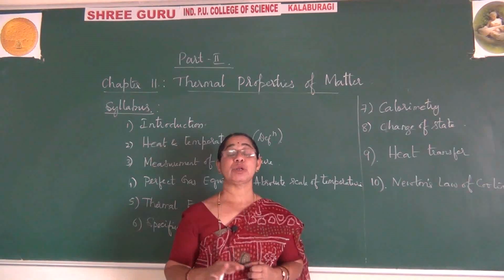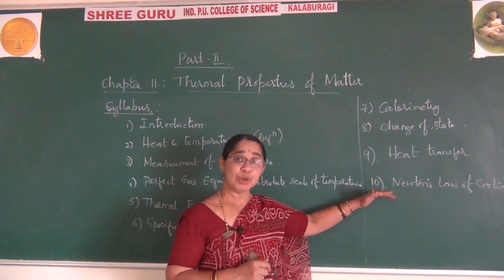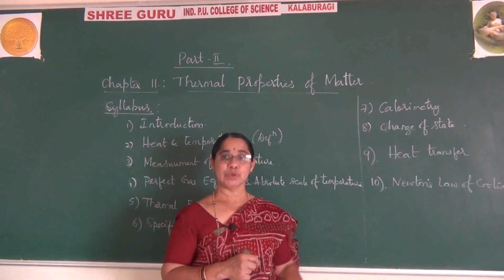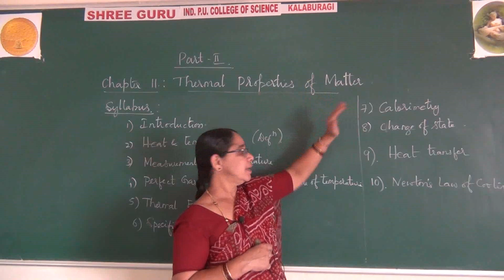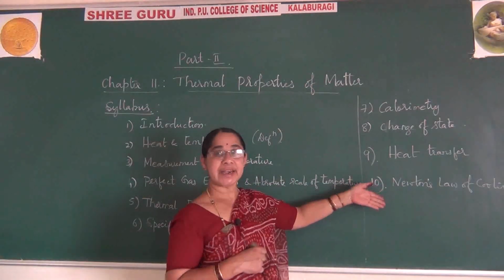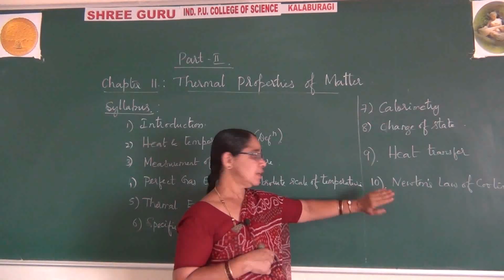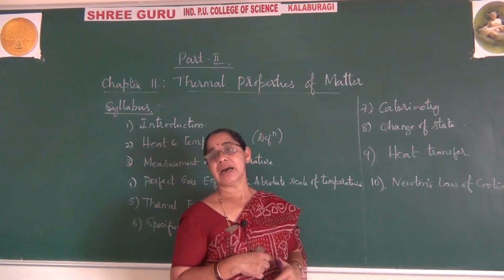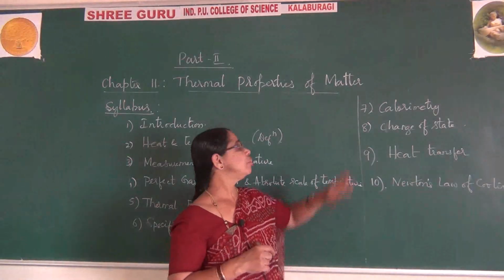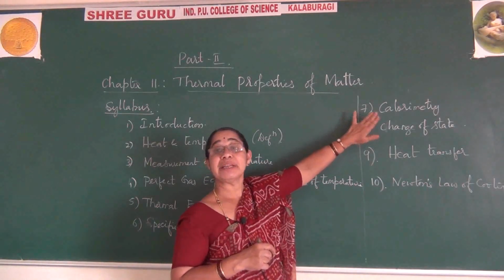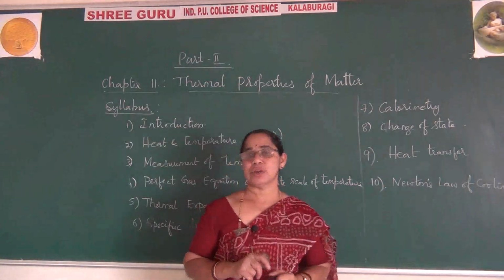After some time it slows down, and that was explained by the scientist Newton, where he used the concept of calorimetry, that is, heat lost is equal to heat gained. That concept he used in Newton's law of cooling. So here we learn how Newton's law of cooling can be explained by the principle of calorimetry.